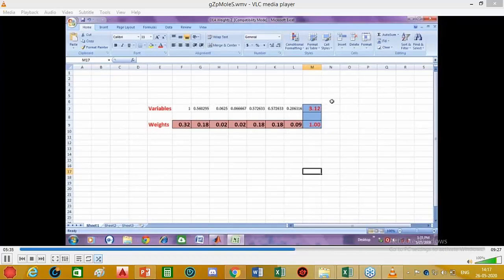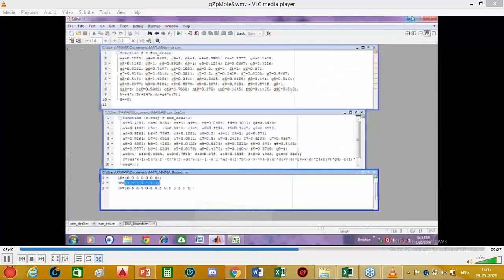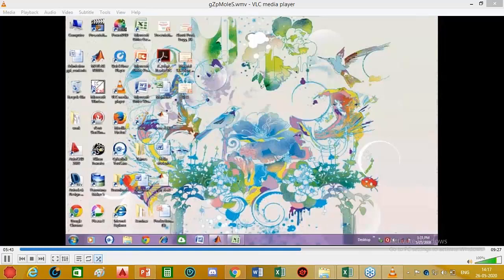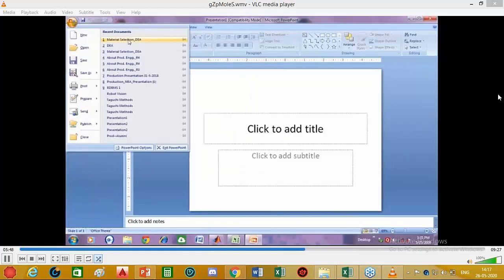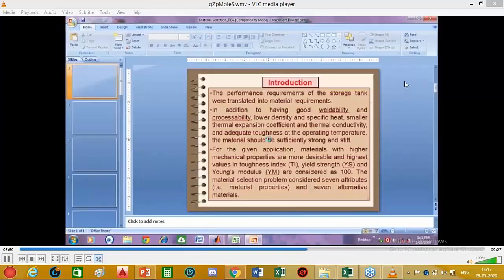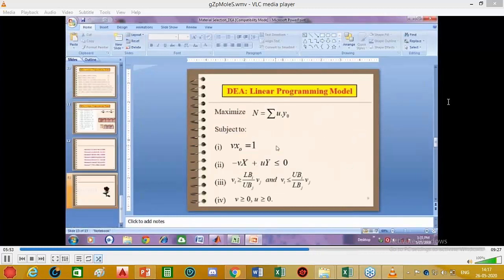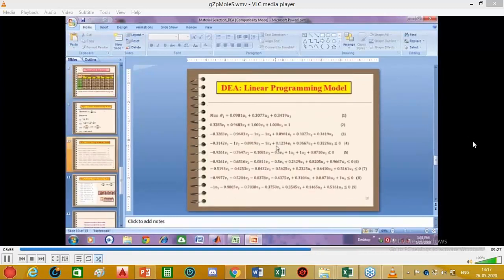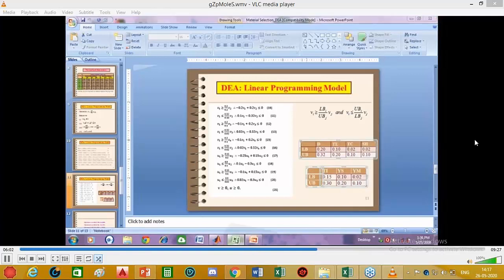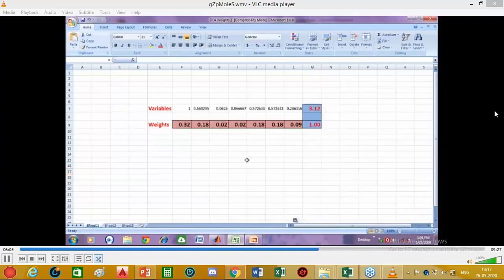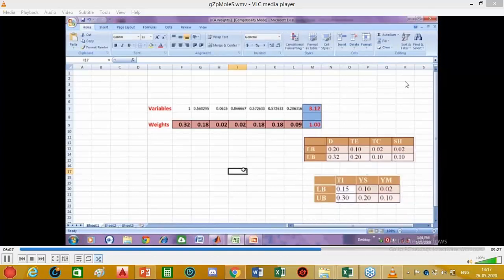Now we can see here the bounds for these 7 attributes.